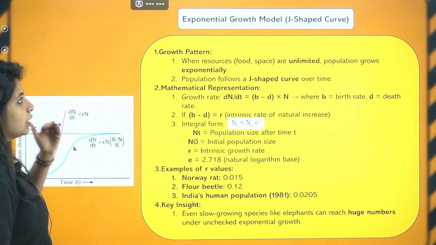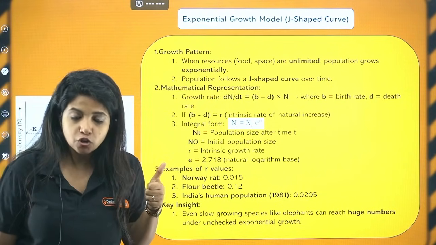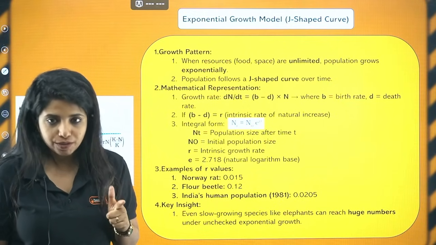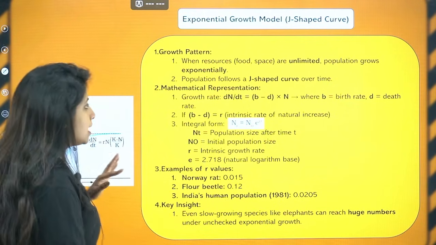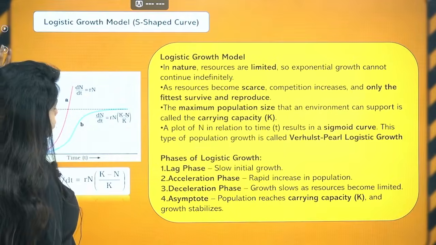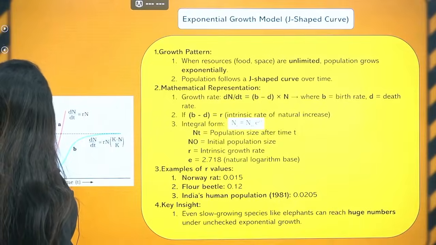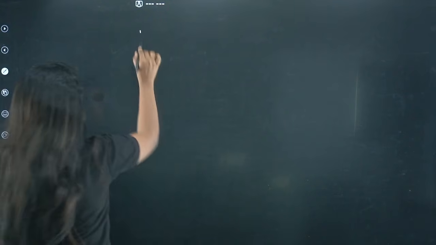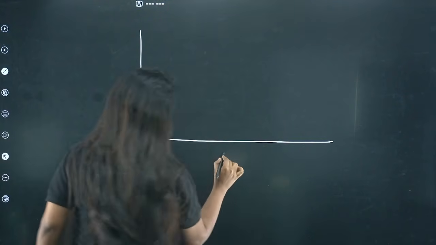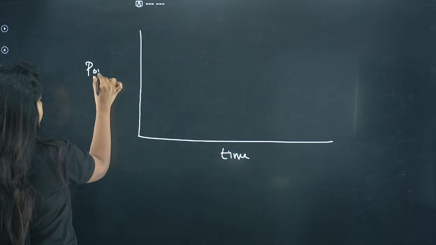Now let's go ahead. Let's talk about the growth models. There are 2 types of growth models. One is exponential and the other one is logistic. Exponential and logistic. And it's pretty much simple. So how do I show you? I show you like this. Listen to me, just a second. This is going to be the time, and this is going to be population density.